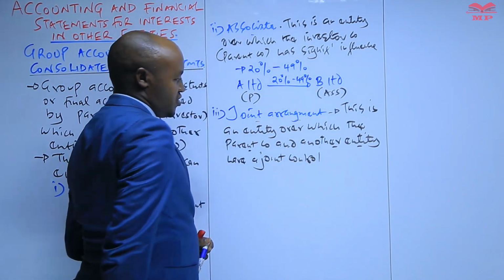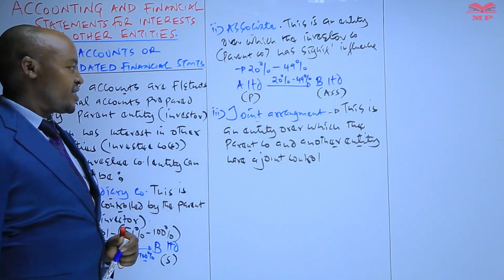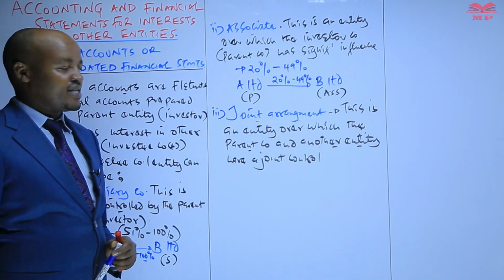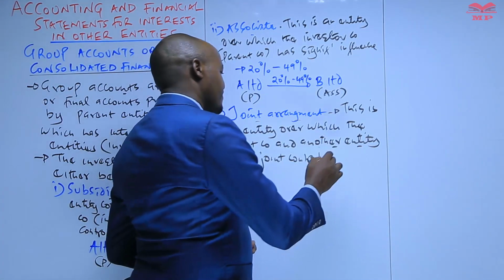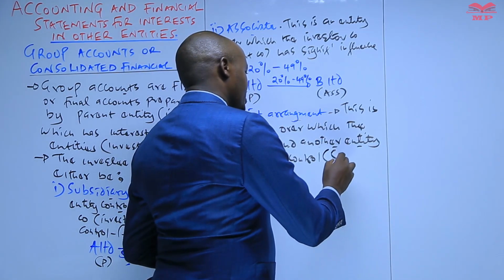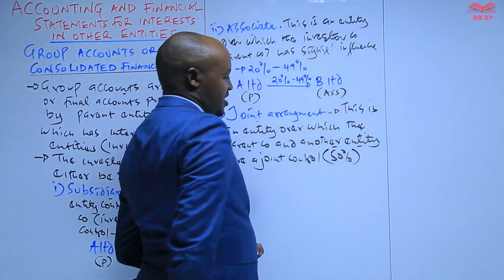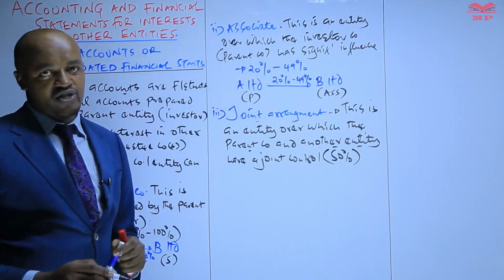Have a joint what? Control. What does that mean? It means that the parent entity here and basically another entity have each acquired a 50% shareholding in that company, which is known as a joint what?